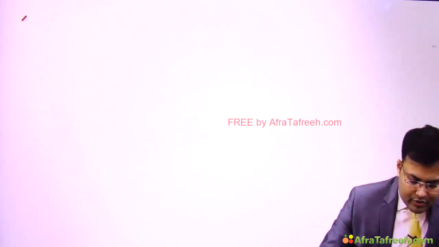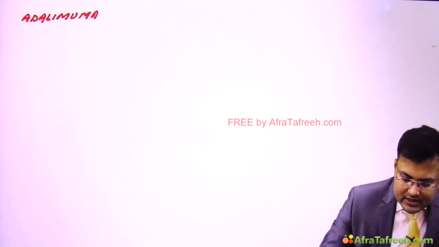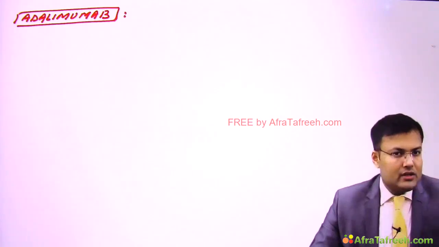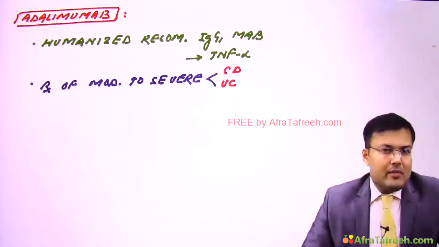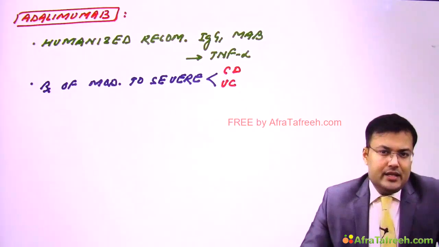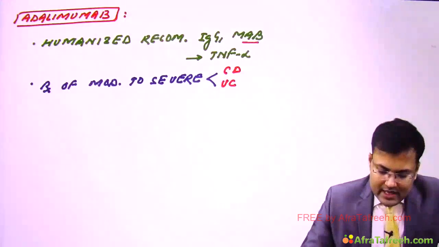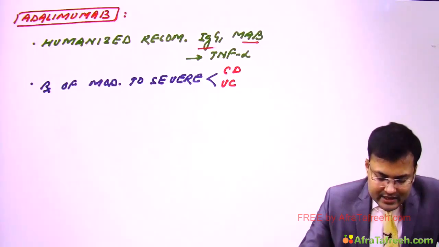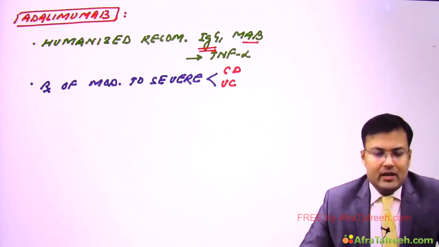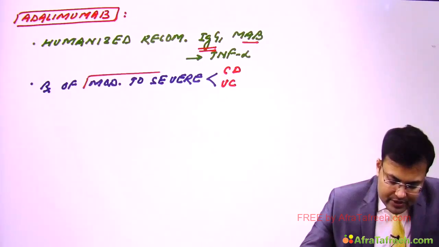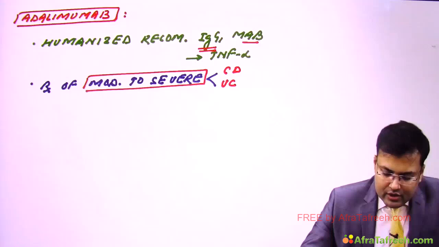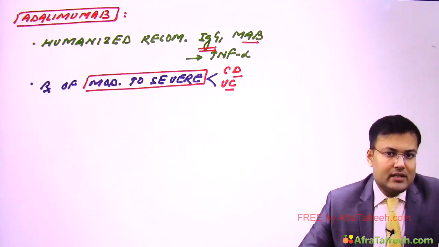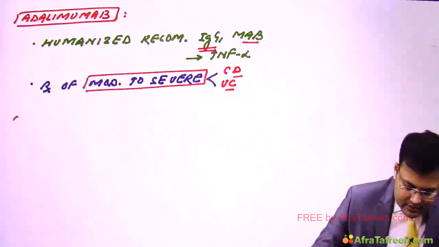Now see the important points related to adalimumab. Okay, so we discussed just like infliximab, adalimumab is also used for both Crohn's and ulcerative colitis. Adalimumab is humanized recombinant IgG1 monoclonal antibody against TNF-alpha, and it is used for the treatment of moderate to severe Crohn's disease as well as ulcerative colitis. The third agent is certolizumab